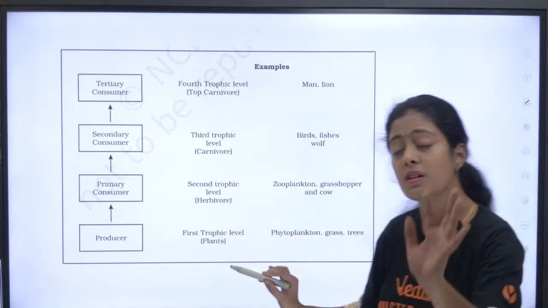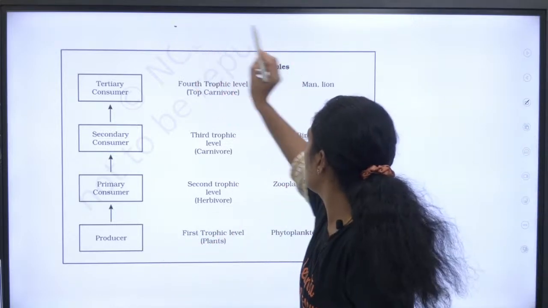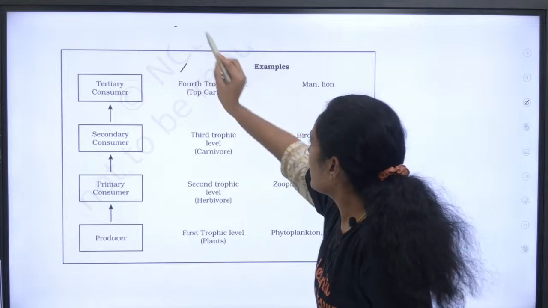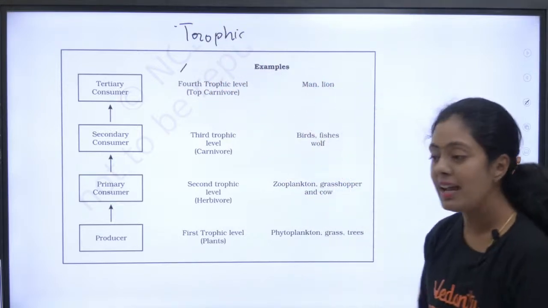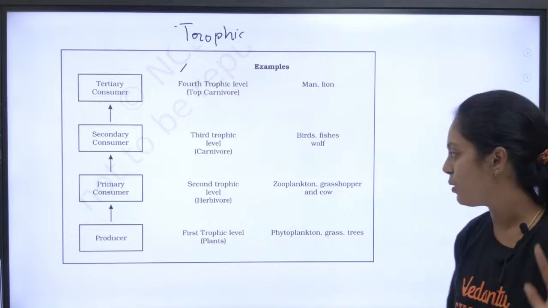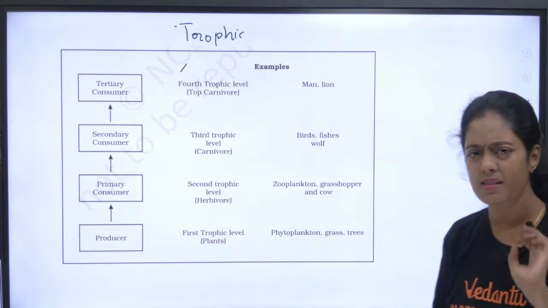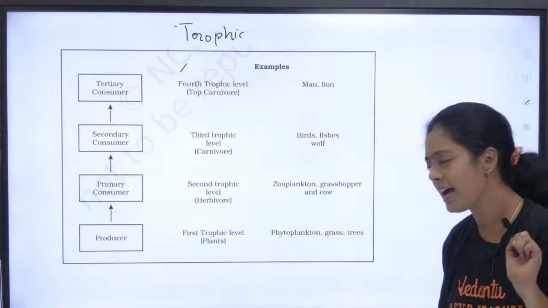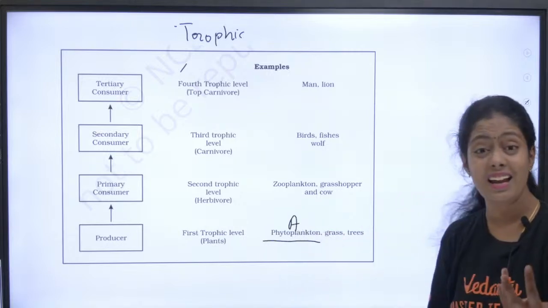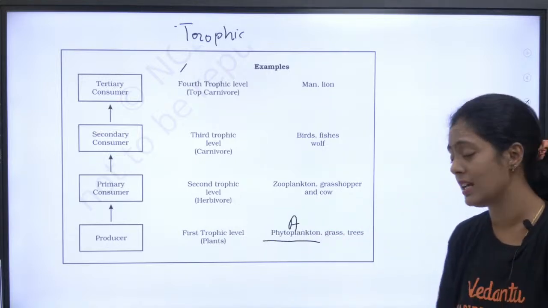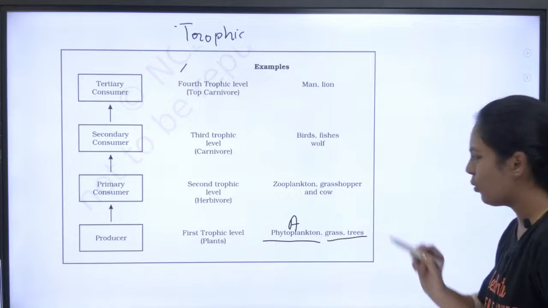So producers, this is in your textbook. They have given trophic levels, and here they have given examples. So listen to me very carefully. Producers are plants, right? In the aquatic ecosystem, the producers are phytoplankton. So I will name it as A. They can ask you which are the producers in an aquatic ecosystem. In terrestrial, we all know, right?